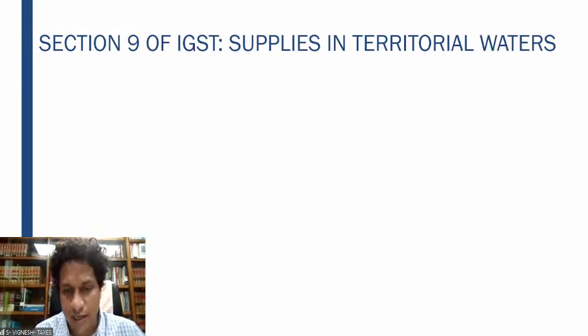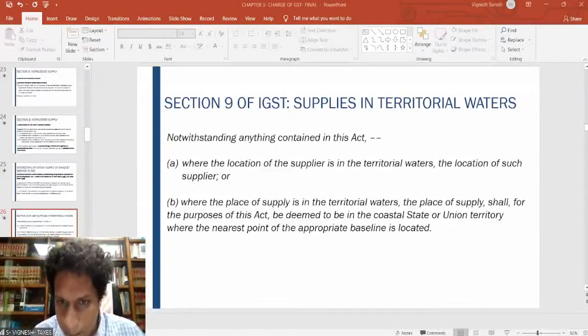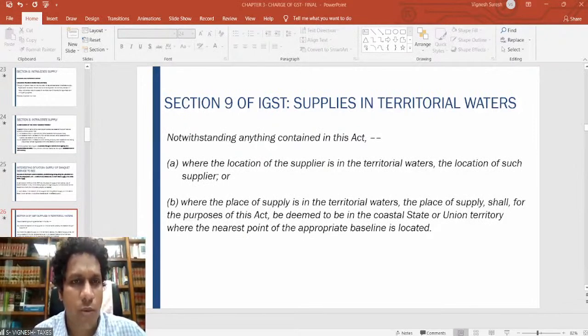Before we go to section 9, let me see if there are any queries. In aggregate turnover, exempt supplies are to be included. Yes, it has to be included. Taxable supplies and exempt supplies are clearly given. So when you're calculating the aggregate turnover for the purpose of registration under GST or for the purpose of applying for the composition levy, as we will see in section 10 in today's session, we have to take the exempt supplies as well.